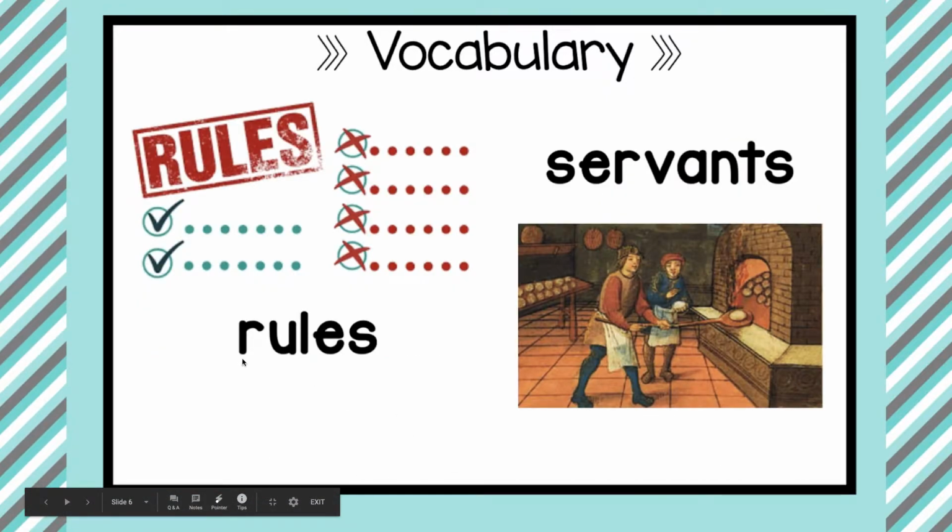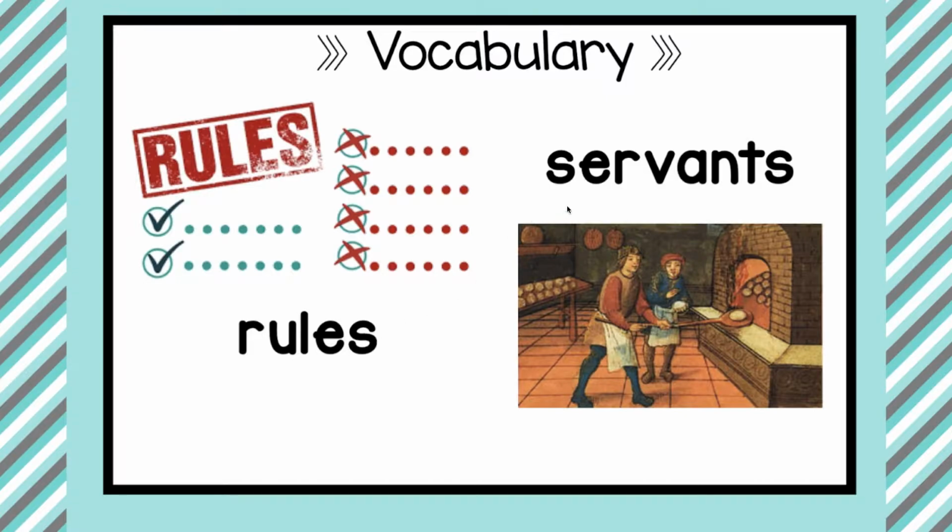Okay, our next vocabulary word is rules. Everyone say rules. Rules means leads and makes decisions. So, for example, a queen rules a kingdom. And just like in school, we have classroom rules, we have school rules. So, you're going to see rules all your life.